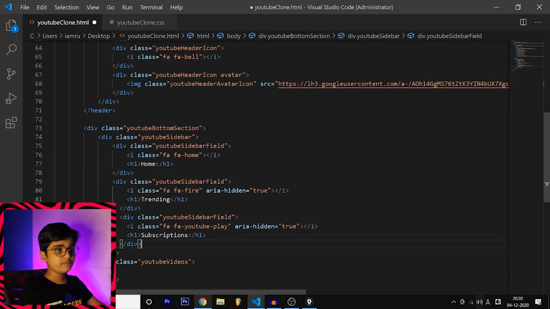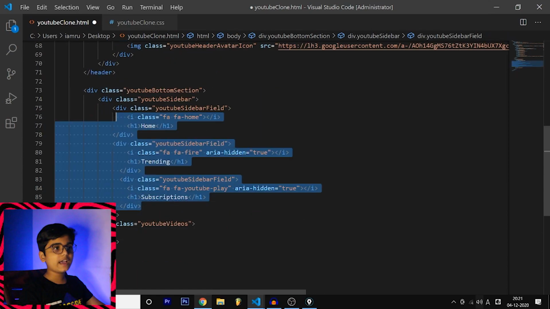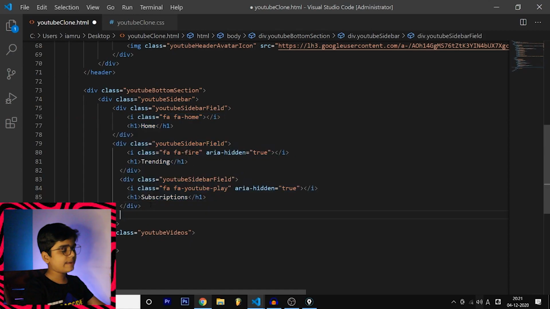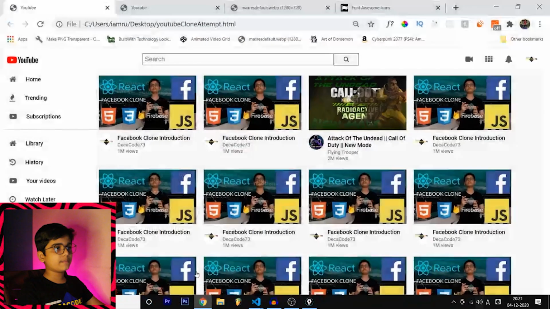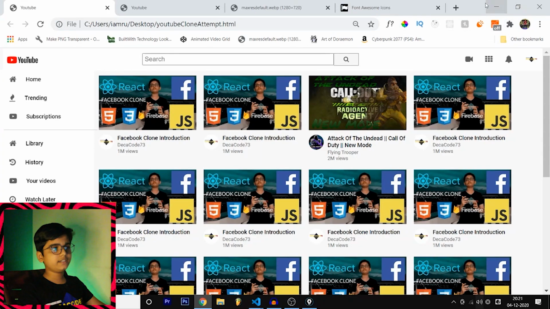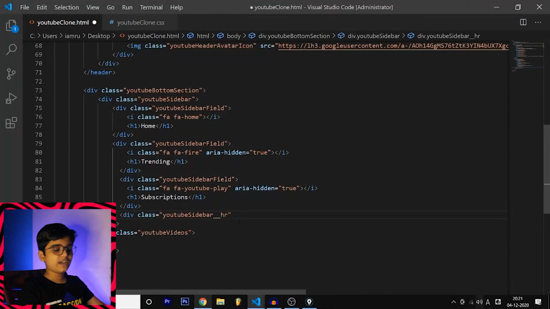We have other two divs, which is YouTube sidebar field. One is trending and the icon is FA fire, and the other one is FA YouTube play, and subscriptions is the h1. So I'm going to have three like this, and after this I'm going to have another div, and this div is going to be different. YouTube sidebar HR. So HR is just like a line. So let's go to the real website, and here there's a line. In order to do that, we need to keep another div. My mouse is being buggy because I guess the battery is running out. So let's continue for this video. I'm going to change the battery in the next video.